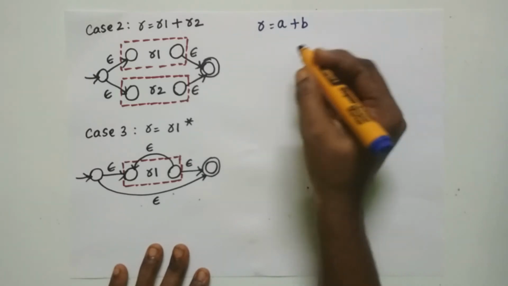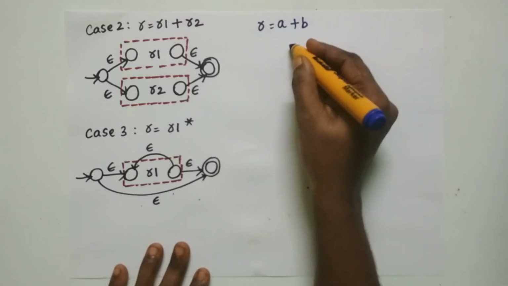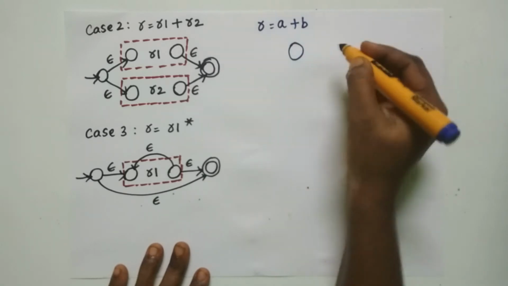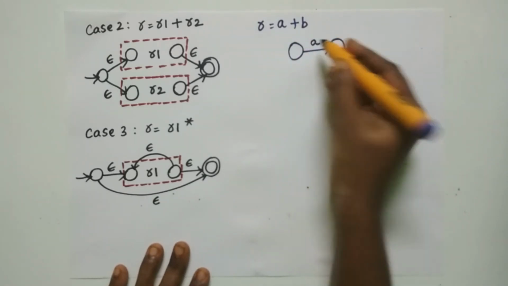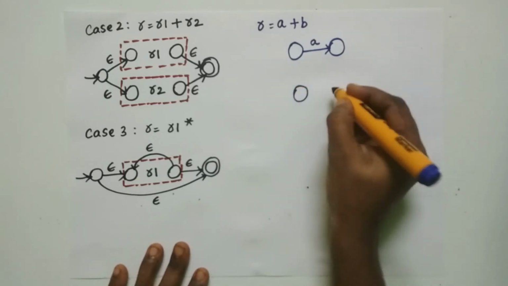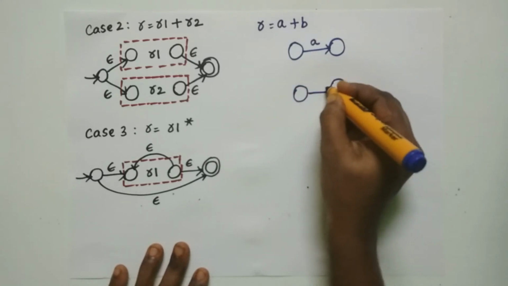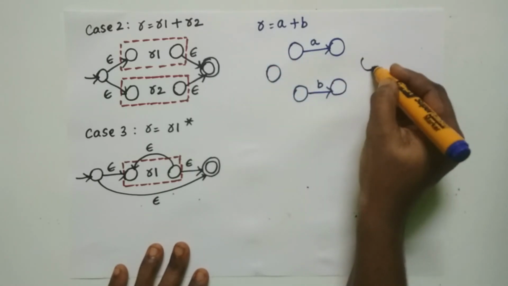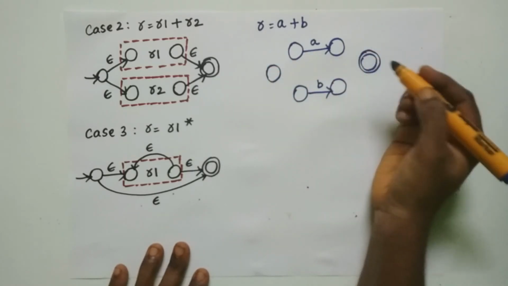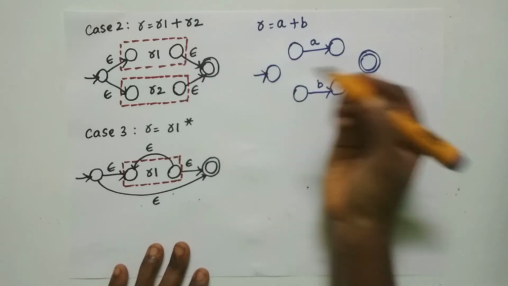So how are we going to have an automata for this? Here, let us create an automata for A, with the transition for A, and let us create an automata for B, with the transition for B. Then create a new initial state and create a new final state with a double circle.